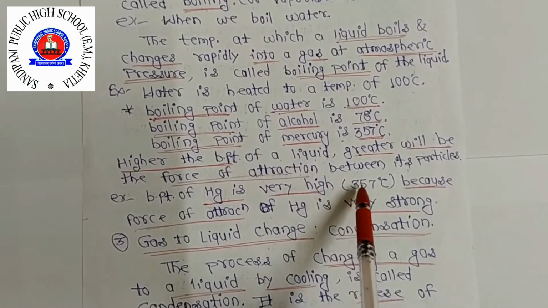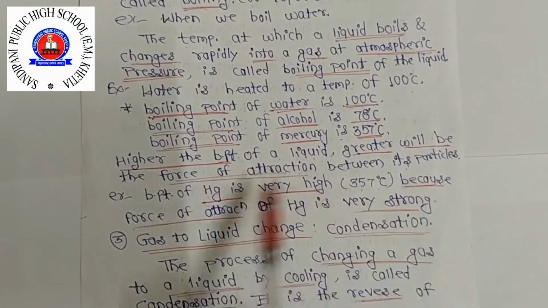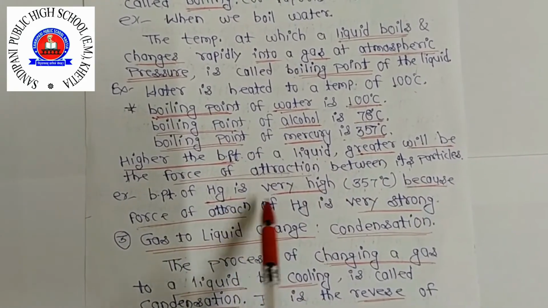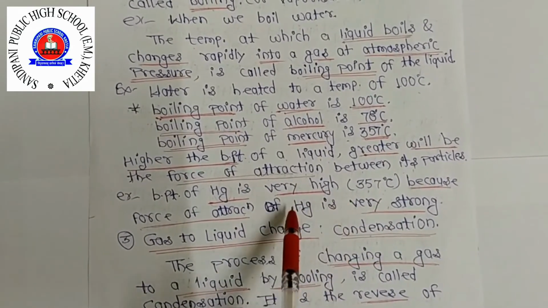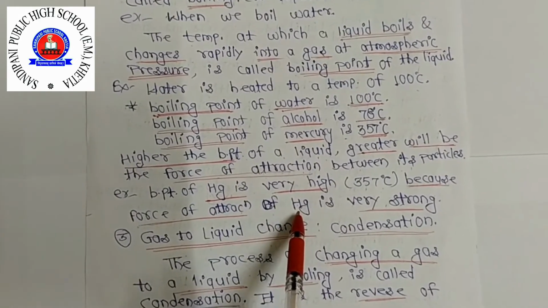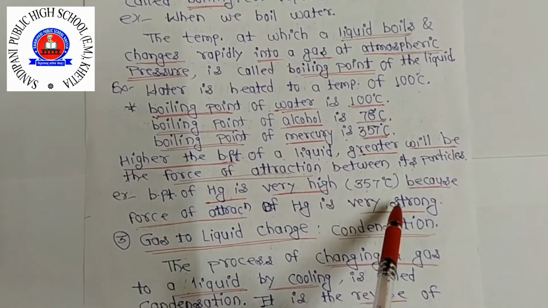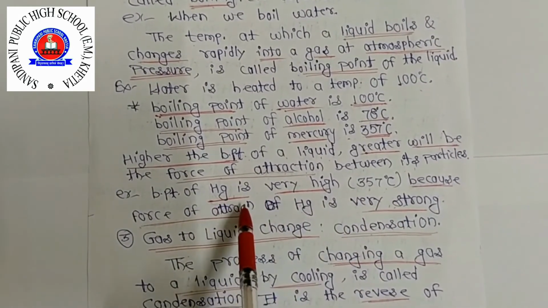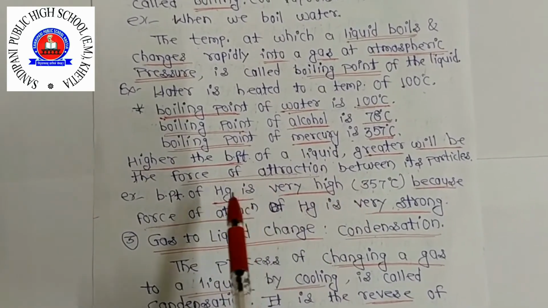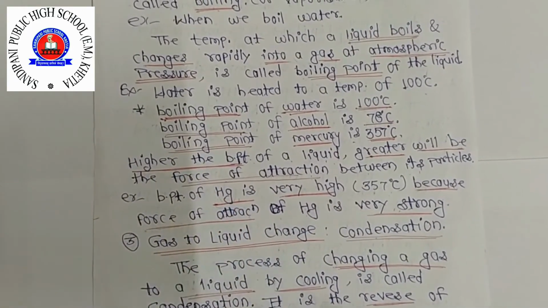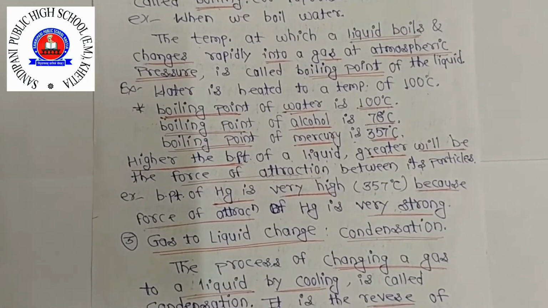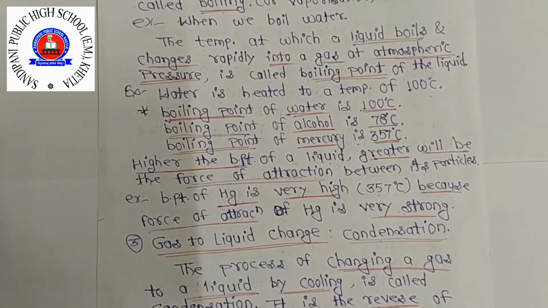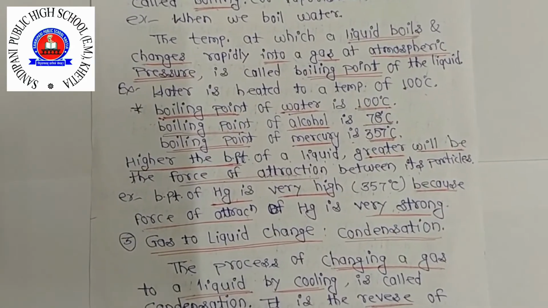That is 357 degrees Celsius because the force of attraction of mercury is very strong. It means the force of attraction between the particles of mercury is very strong, so the boiling point of mercury is higher. Clear? So now I think you know very well why the melting and boiling point of a particular substance is higher and what the reason behind it is.